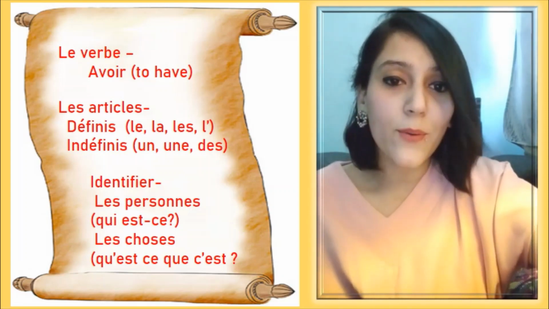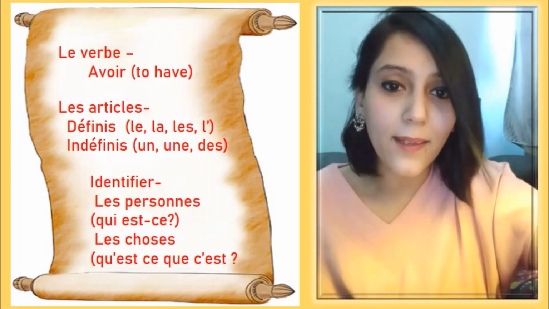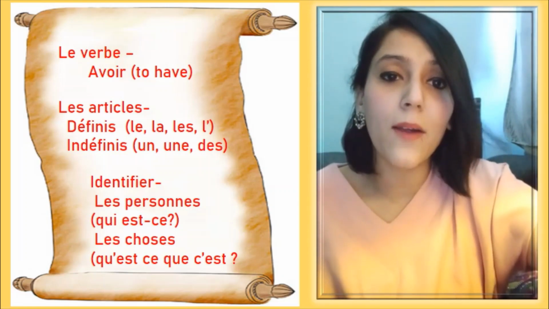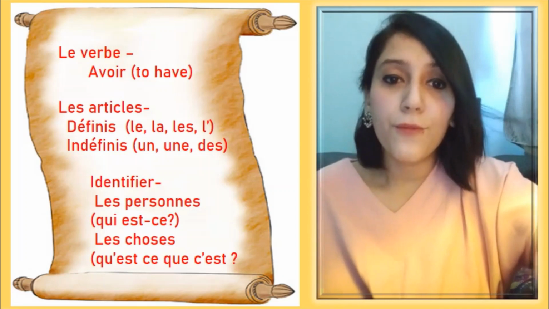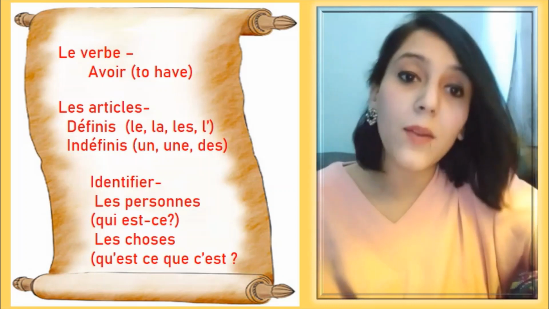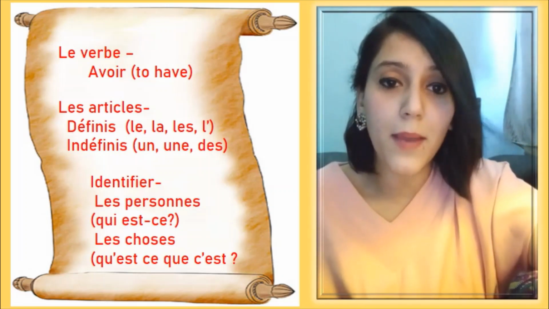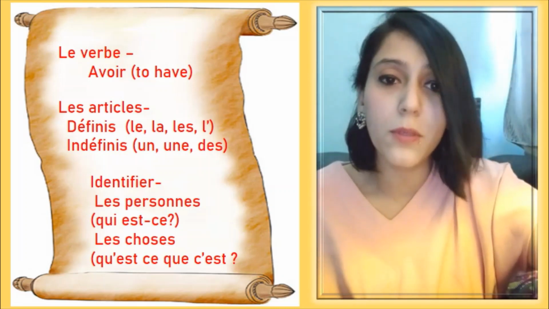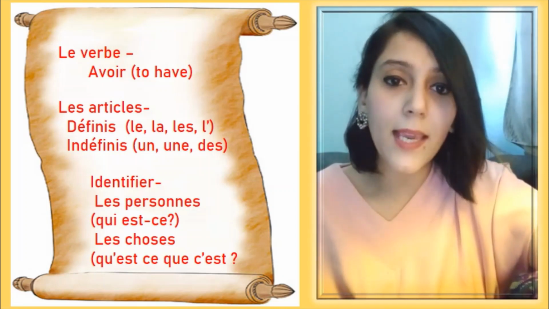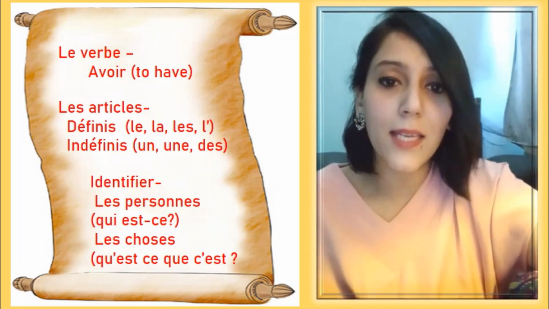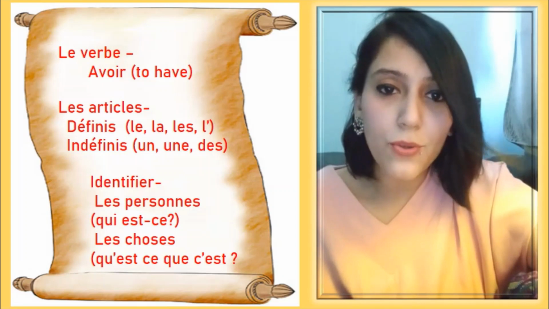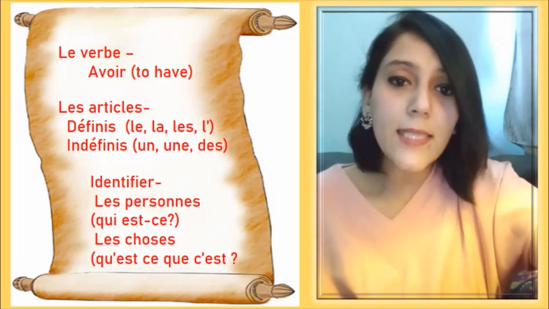Today in this video, we are going to continue with lesson number 3, Les copains, the friends. This lesson is very important for you because we are going to cover some very basic and very important things. First is the conjugation of the verb avoir, in English, to have, as a main verb, not as an auxiliary verb. Secondly, we are going to cover les articles, les articles définis et les articles indéfinis, the definite and indefinite articles. And third, we are going to cover identifier les choses, how we can identify the things and the